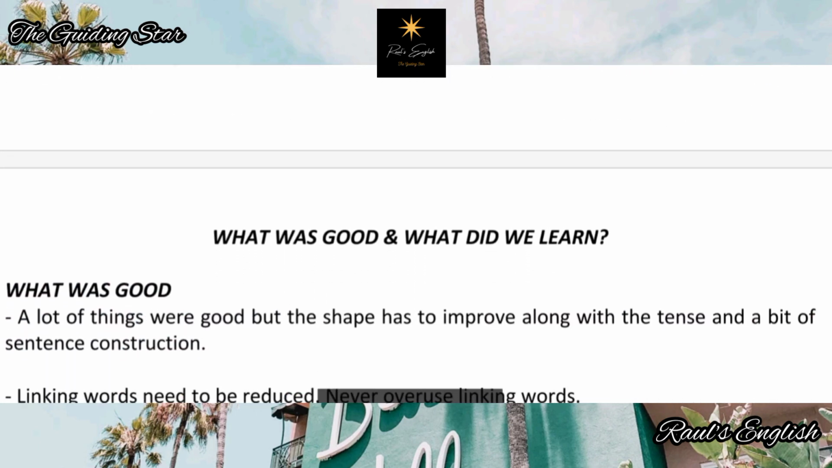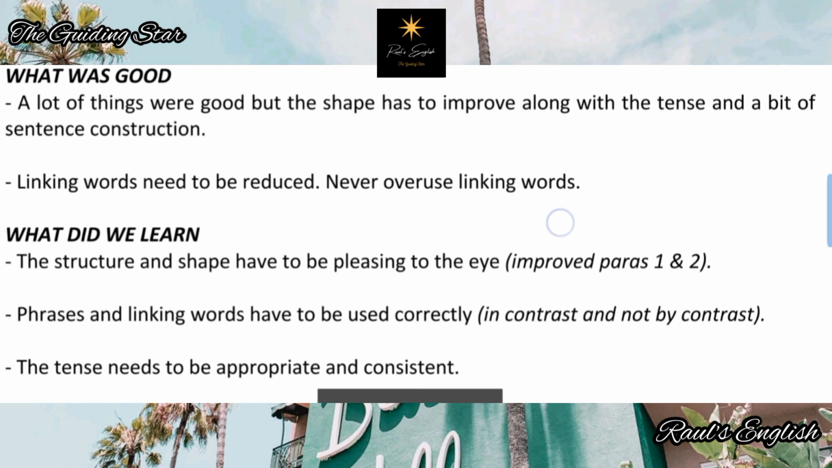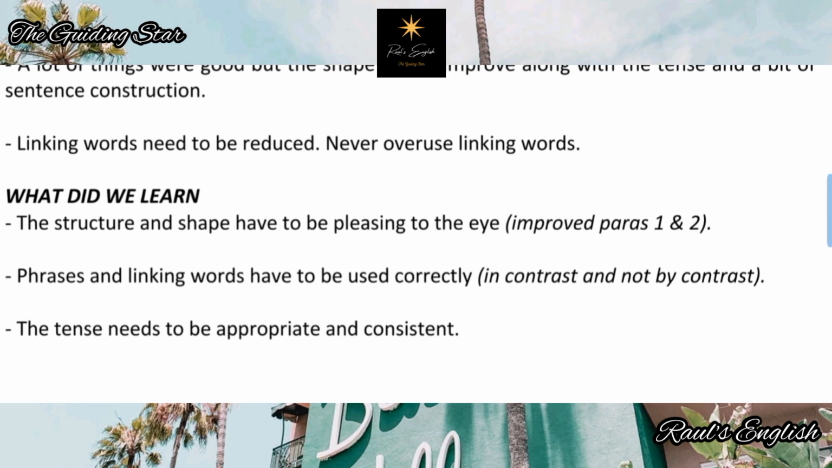Okay, let's see what was good and what did we learn. So what was good? A lot of things were good, especially in the beginning. But the shape has to improve. The way you use your tenses has to be better. It has to be clear, and sentence construction has to improve a bit. Okay, linking words need to be reduced a bit. There weren't too many linking words in the original passage, but never overuse your linking words. Alright, never overdo it. And what did we learn?